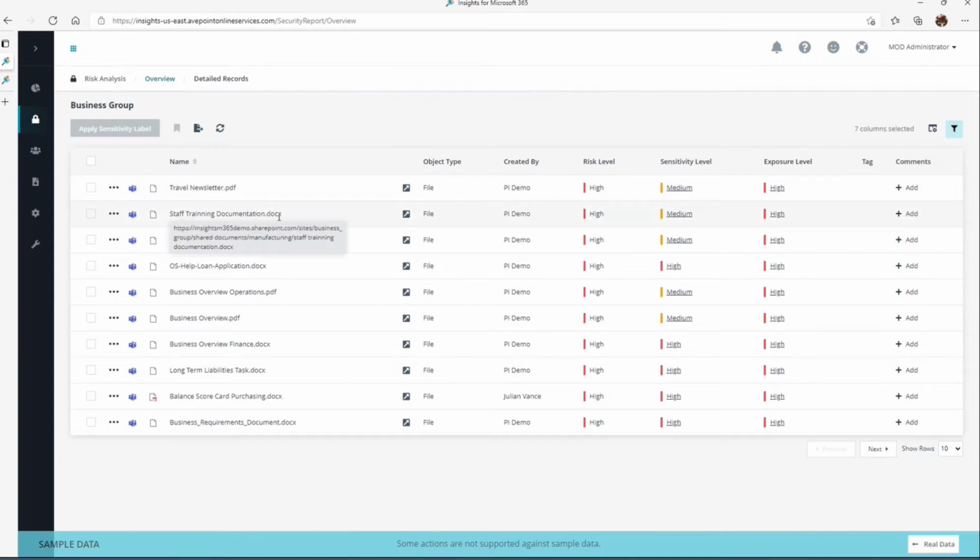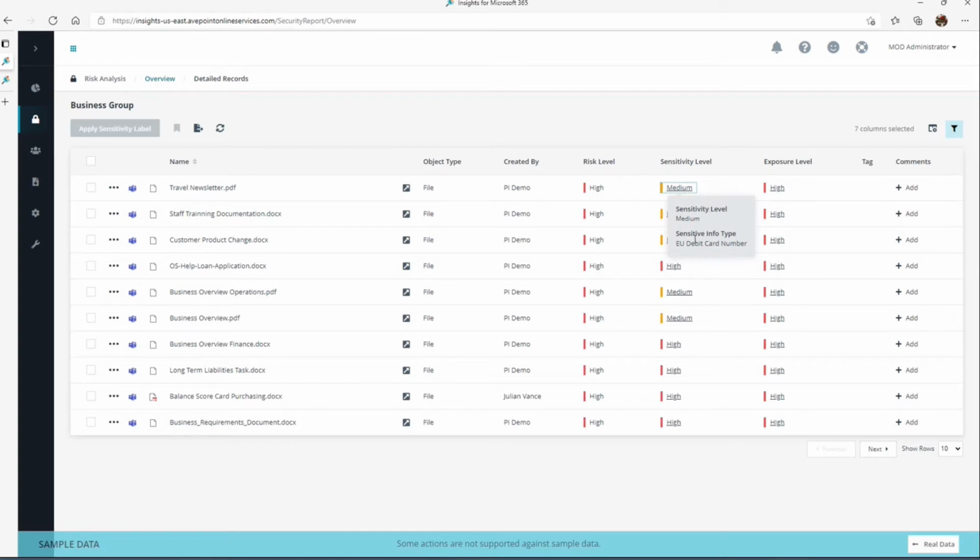I can see several files that we have used in the collaboration within this team called Business Group. You can see several of the files, the type, who it was created by, the risk level, which we talked about. This is a culmination of sensitivity level and exposure level. If you hover over the sensitivity level here, it tells us it's medium sensitivity.